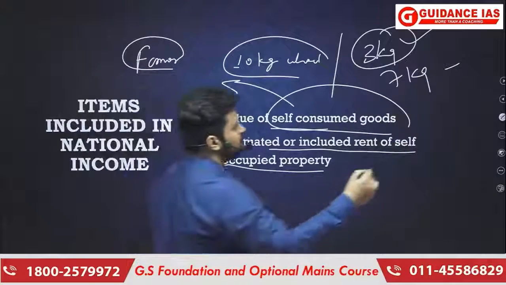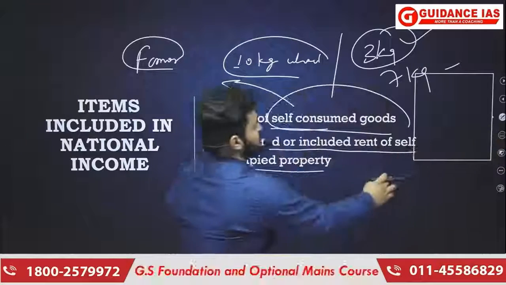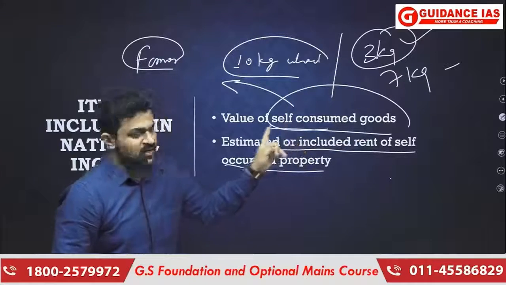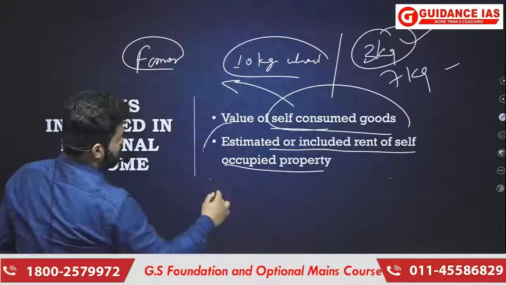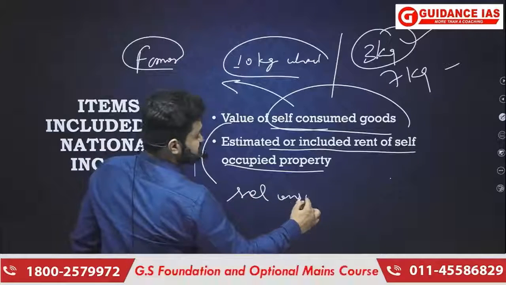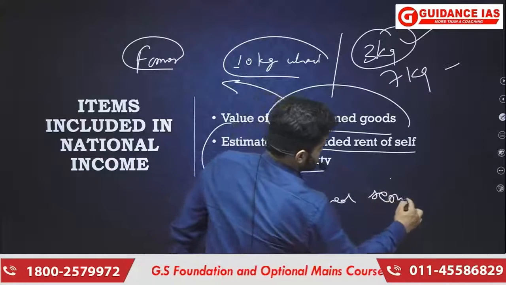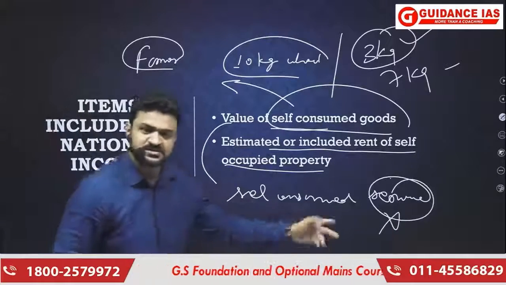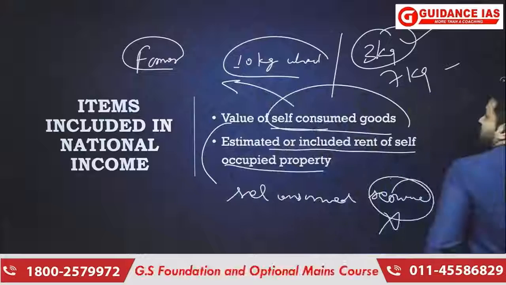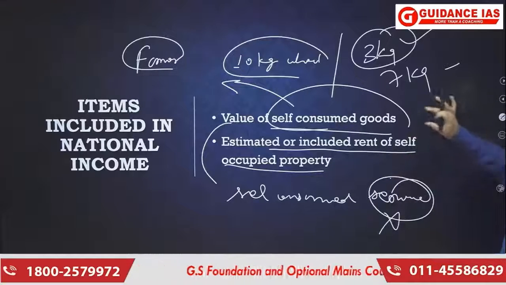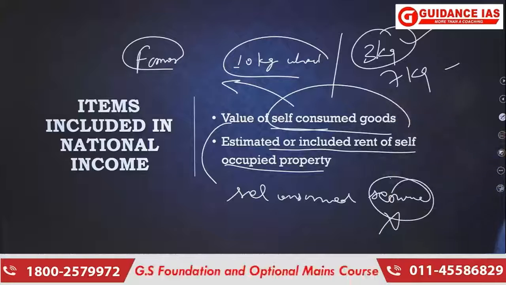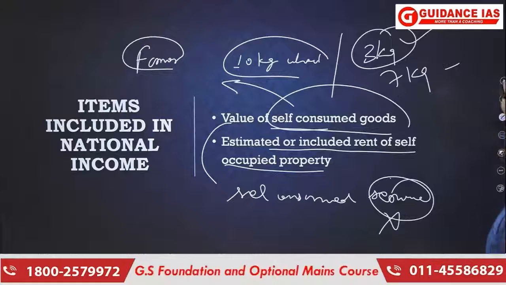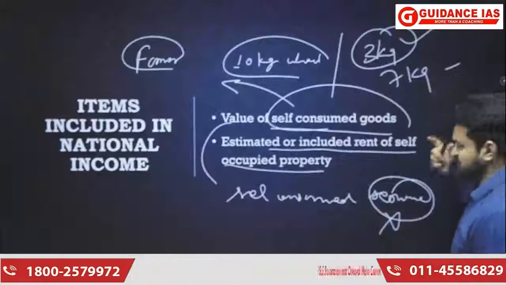Understand one thing here. There is a kind of anomaly, and you should take note of it. Value of self-consumed goods is included in the calculation of national income, but value of self-consumed services is not included. That is something you have to keep in mind. So this was all that we need to understand in the national income chapter.